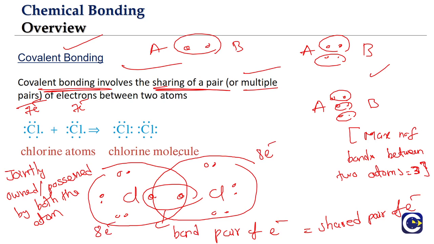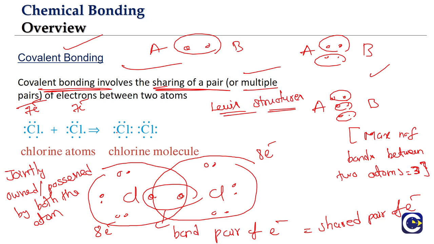We will be able to study more about this representation of electrons on the atoms in a molecule. We will be calling this as Lewis structures. Okay, so we have a separate video on the Lewis dot structures. You can refer to it.